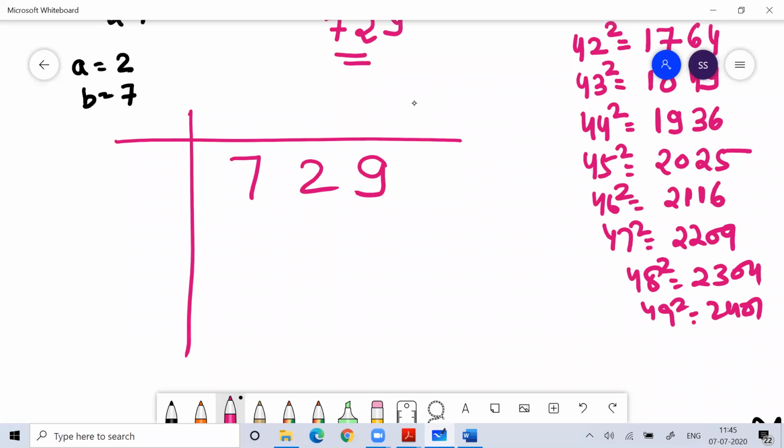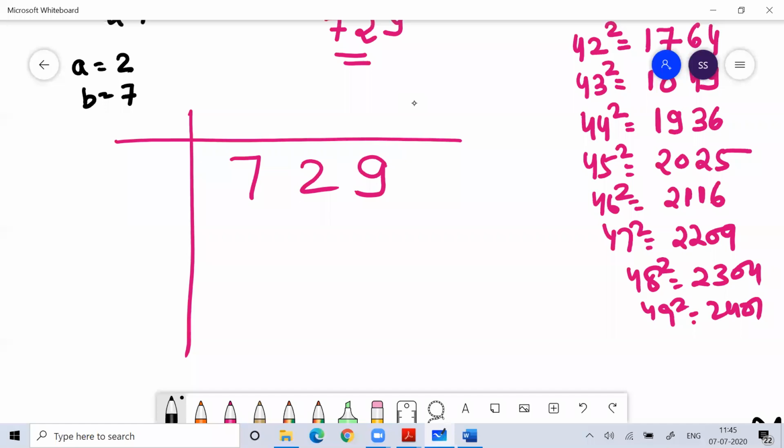Not within 5 minutes, within 2 minutes you can get the answer. But that method only works on perfect squares, and in an exam you'll never get to know whether it is a perfect square or not. So I'm telling you the traditional method of finding the square root. You can write 729 like this.